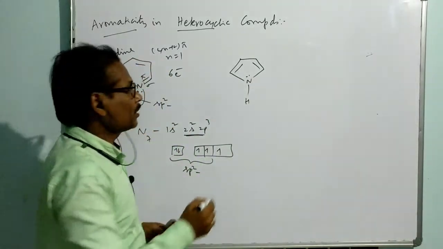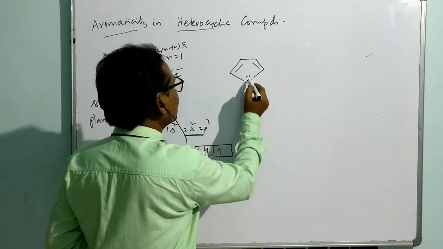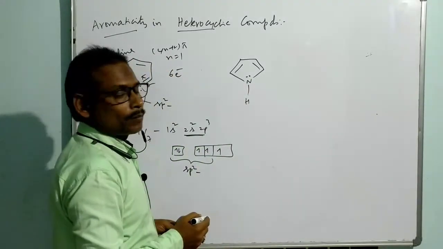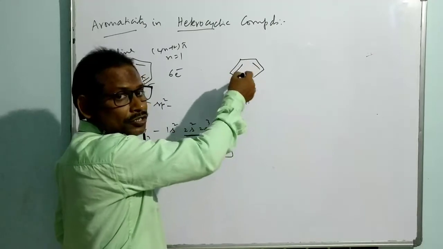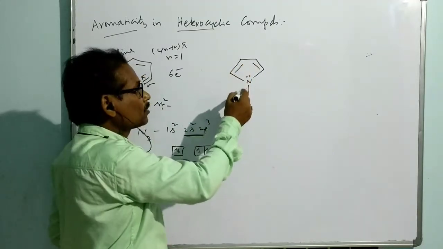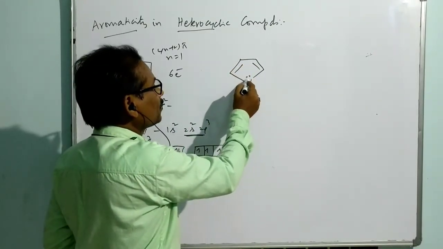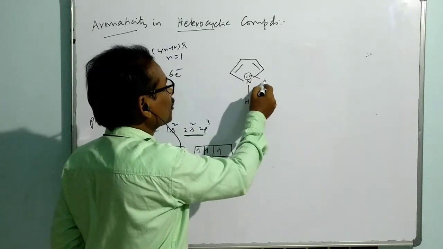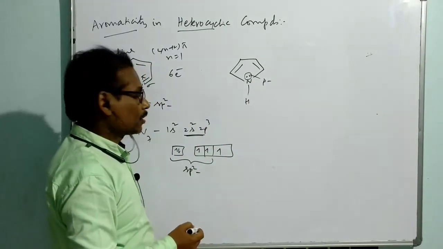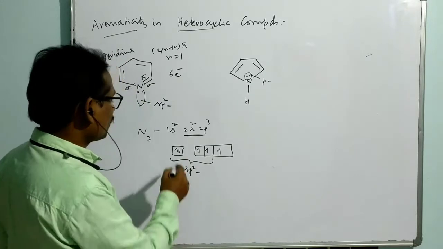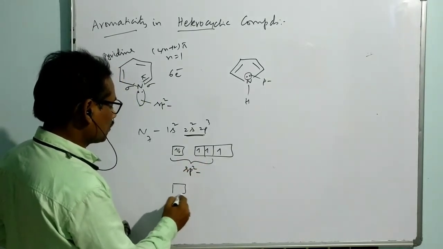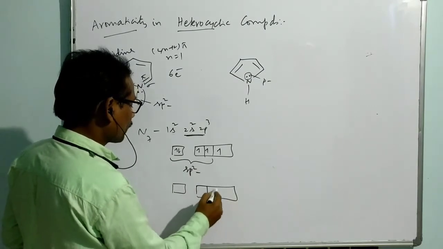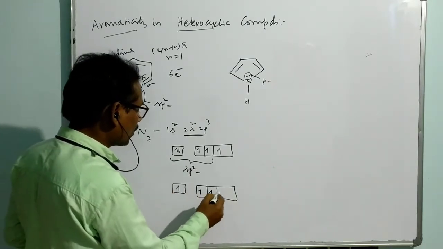Okay, it is the compound here, the nitrogen having one lone pair. But this lone pair is suggested to be in conjugation with the other 2 pi bonds, because you can say that it is a part of the p orbital. It is a part of the p orbital. That means it is not like this situation. Instead of writing like this, you can put 1 electron here, but 2 electrons here.